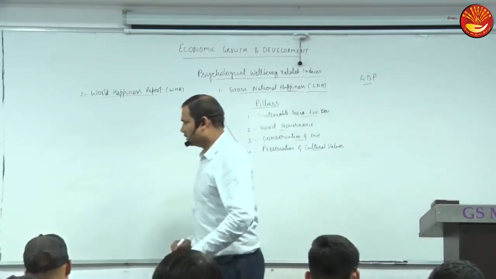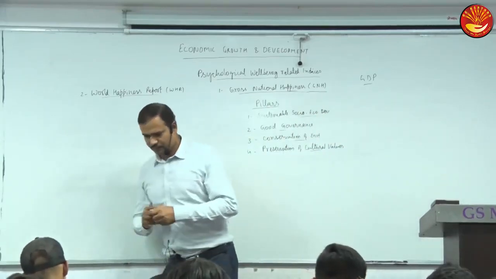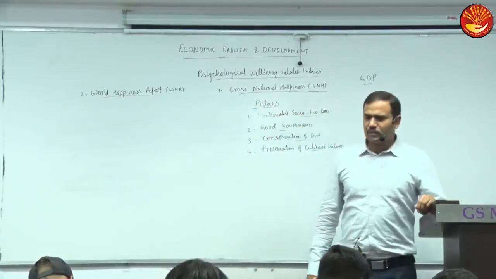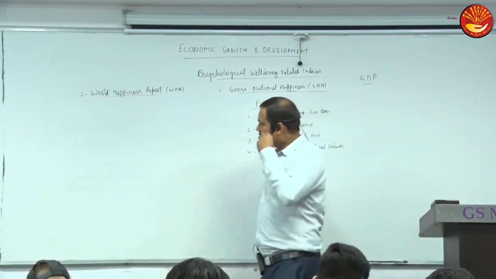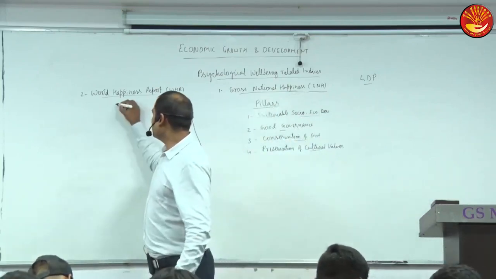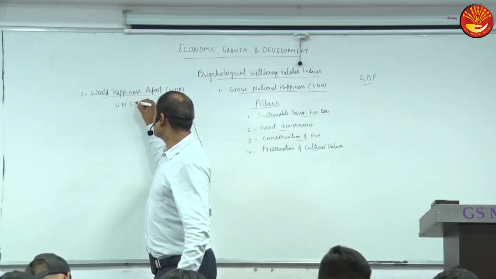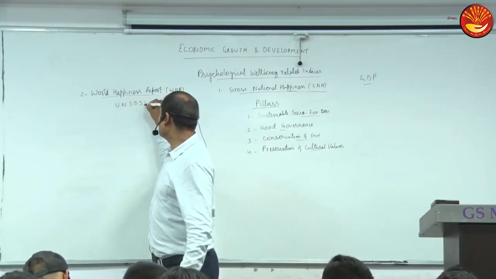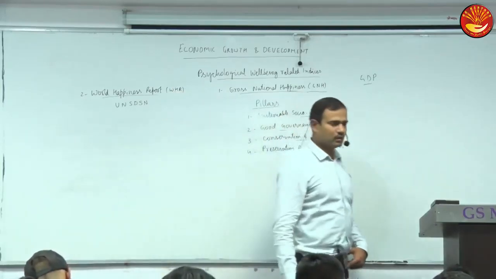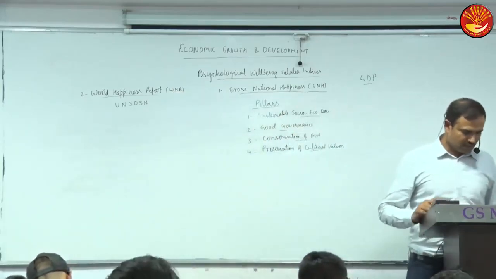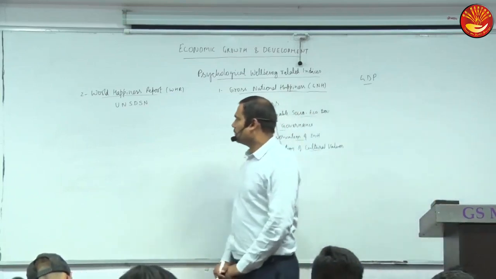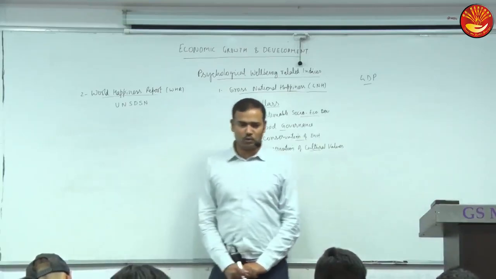The World Happiness Report and Index was developed by the UN Sustainable Development Solutions Network.